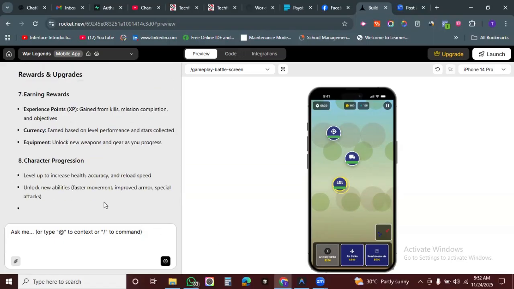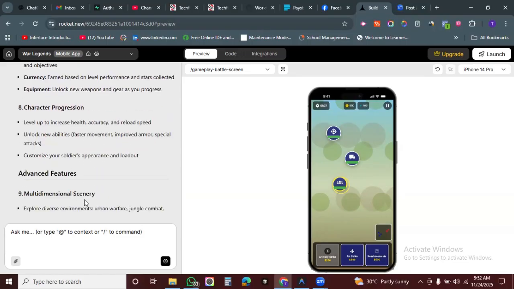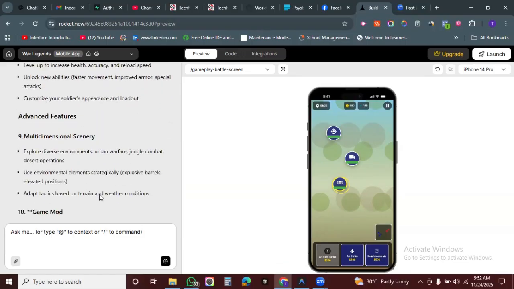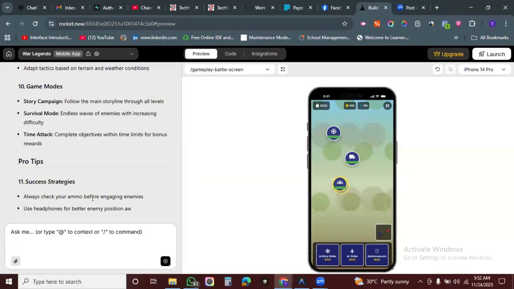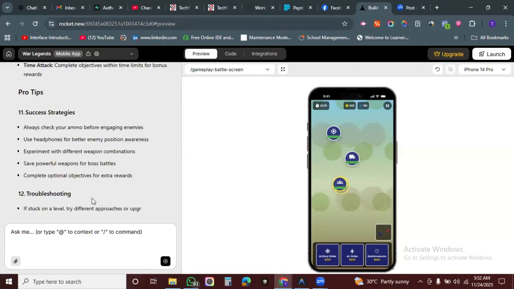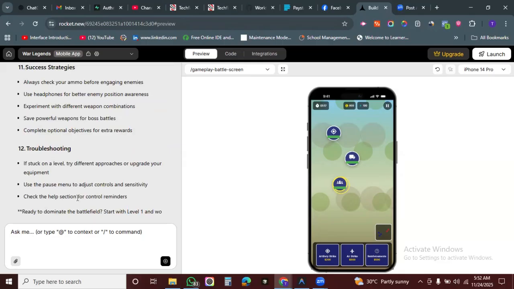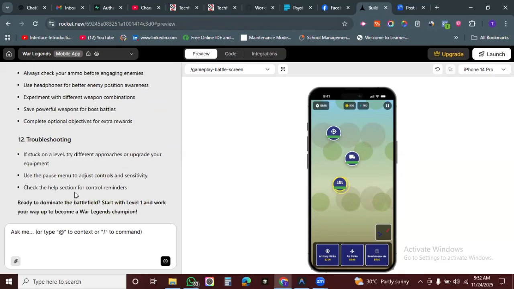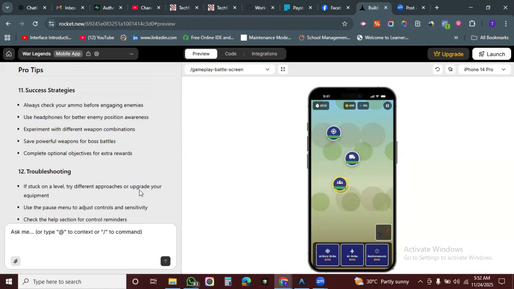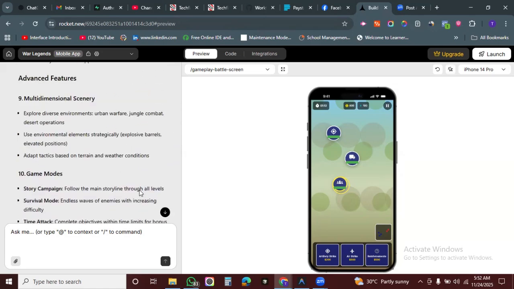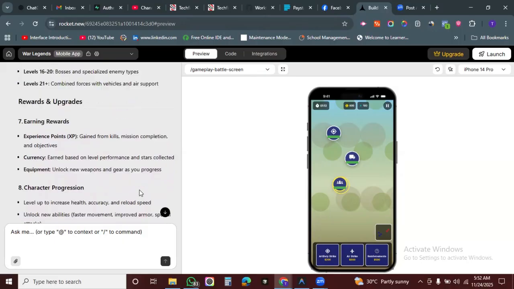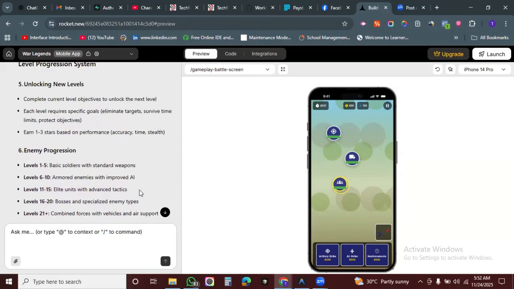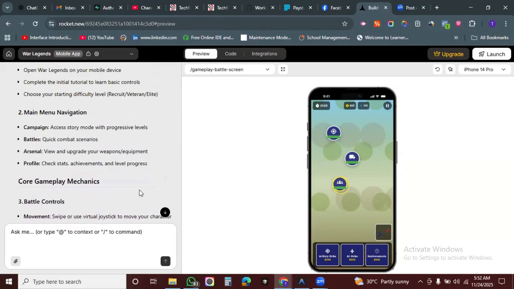Of course, this tutorial, this guideline that I've just gotten, is what you can also use to guide your users on how to play. You can turn it into a video, create a video with this as your script, and use it to guide users on how to play, so that somebody will not download it and not know what to do. Like right now, I don't know how to play it, but from the look of things, I think it's already working.